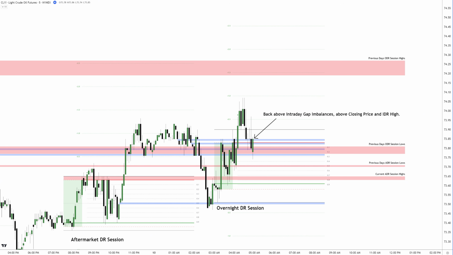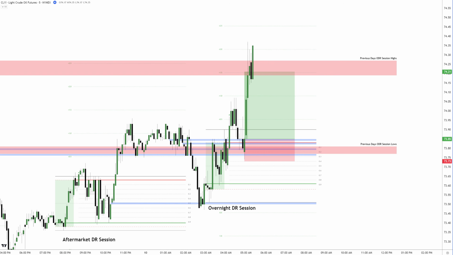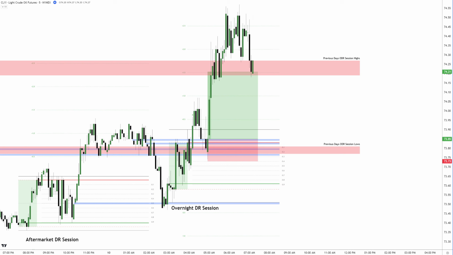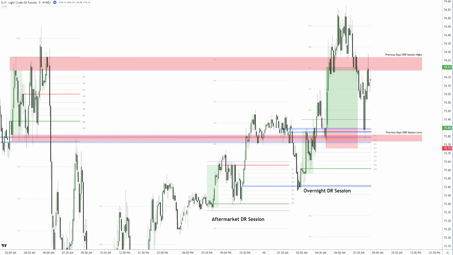This is a high probability trade. You now have multiple strong confluences: a green DR box with a long confirmation, a DR upside model intact, intraday gap imbalance rejections, and previous DR session levels aligning. All these things might seem overwhelming, but once you start to highlight them on your own, it becomes a routine and these setups become undeniable. I mean, just look at this, it can't get any better. And the best part? This is just the DR basics without any advanced data or additional insights.